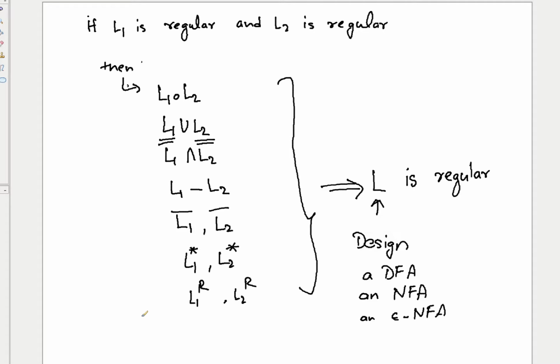Always remember, you first need to assume that for each of the given languages there is a machine, and using those machines you have to build a new machine, a new DFA, NFA or ENFA, such that it recognizes the language for which you have to prove that it is regular. So that is altogether our closure property, right?